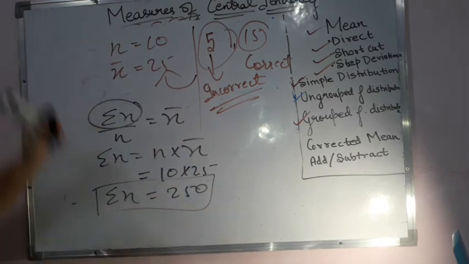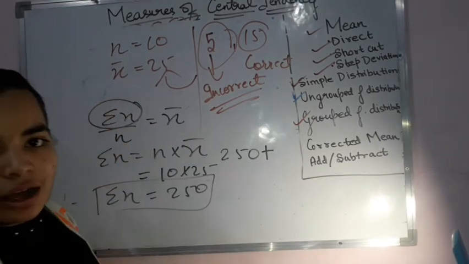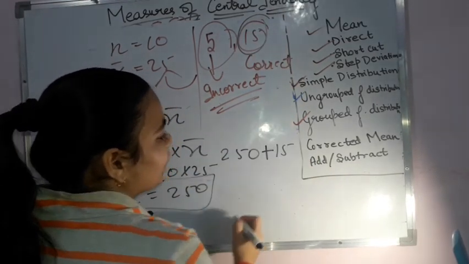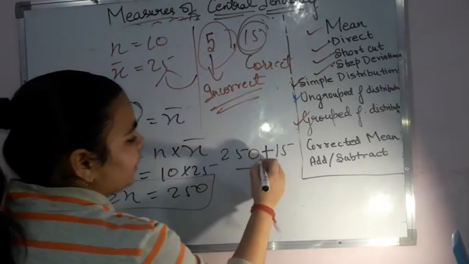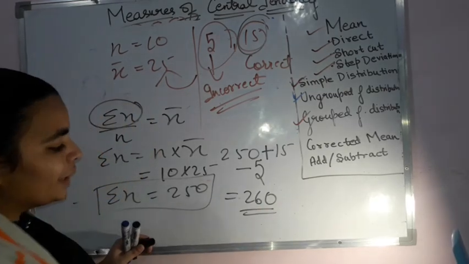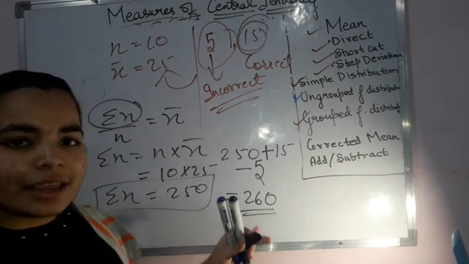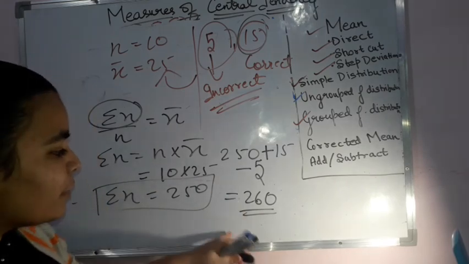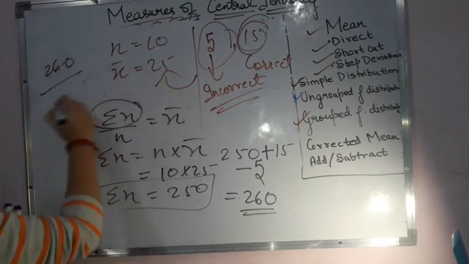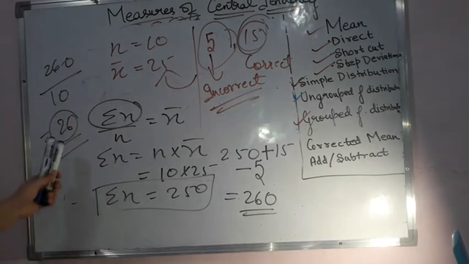I get 250. That means now in this 250 I'll be adding, please remember, adding the correct value which is there. Correct value, that is 15. So adding the correct value, subtracting the incorrect value, that gives me 260. Adding the correct value in the summation and subtracting the incorrect value from the summation will give me the new summation of terms, and this new summation I'll be dividing with the number of terms to get my new mean. That means my answer in this case becomes 26.